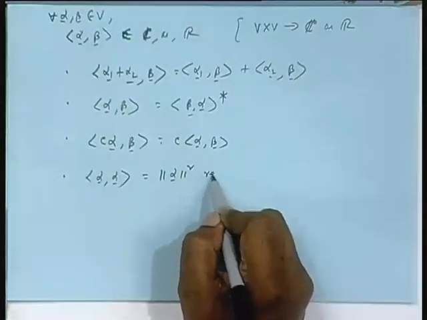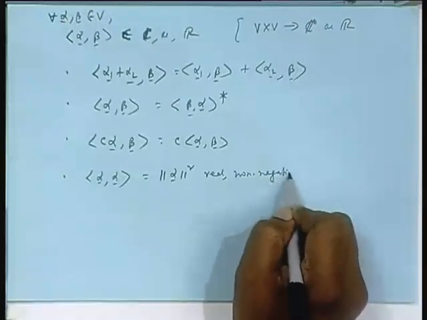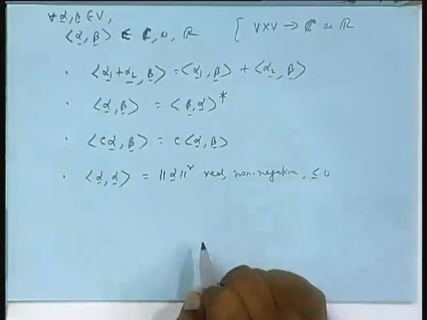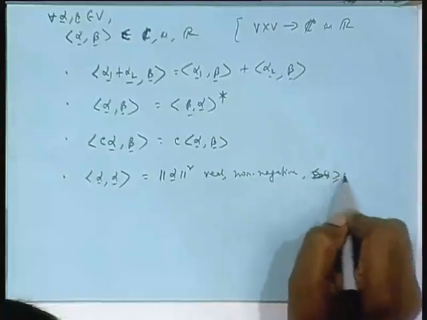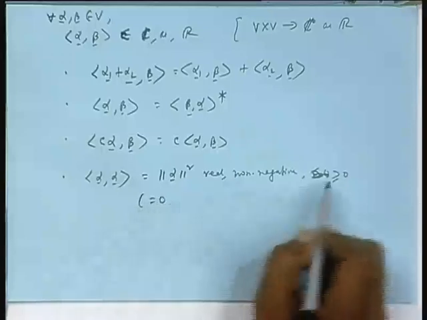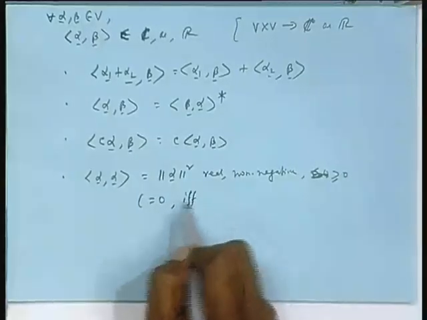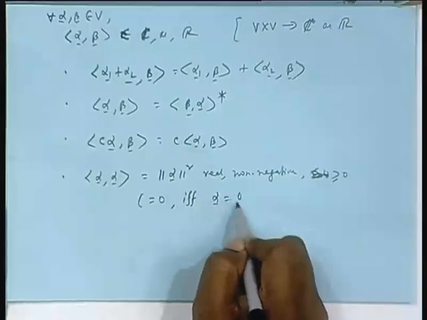This is real and non-negative always, that is greater than or equal to 0, and it will be equal to 0 if and only if alpha is the 0 vector.